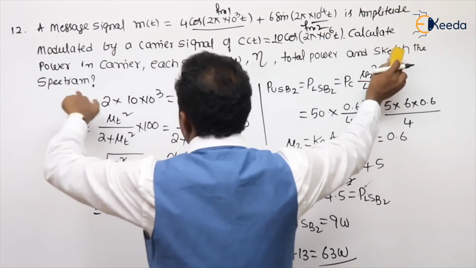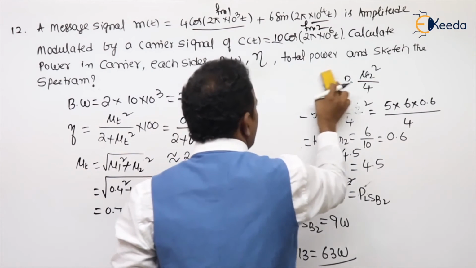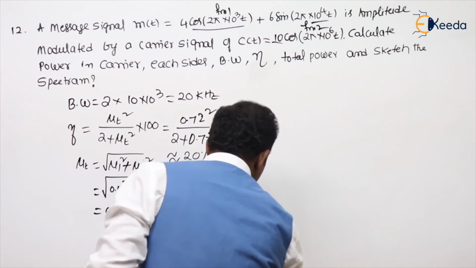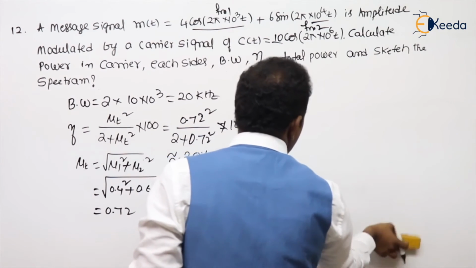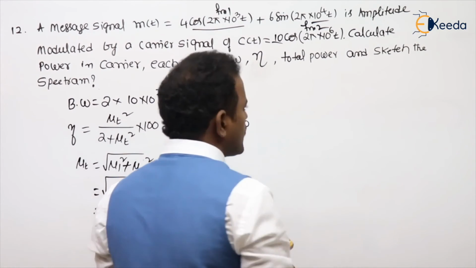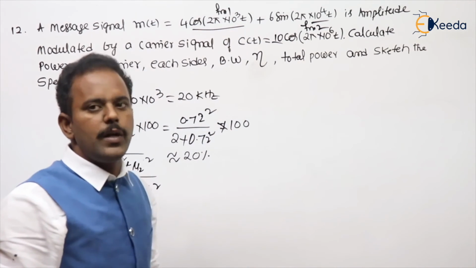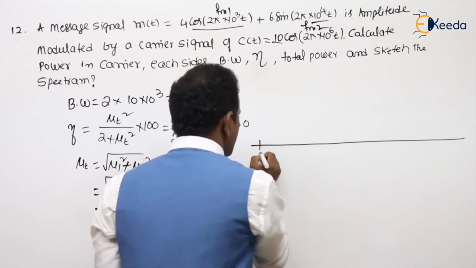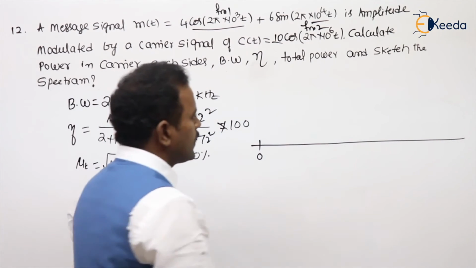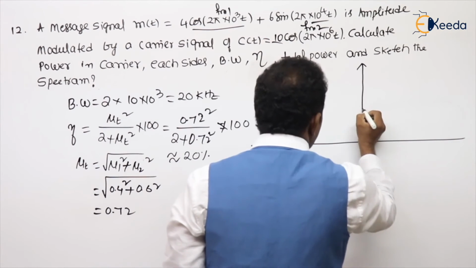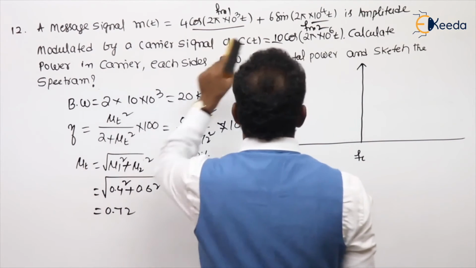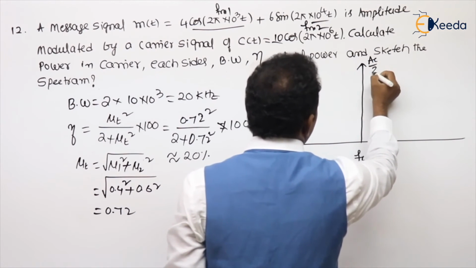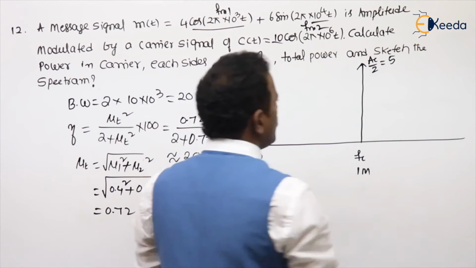Next, what is asked? Sketch the spectrum. Try to recall the multi-tone spectrum, multi-tone AM. In multi-tone AM, how many frequency components will be there? One corresponding to carrier, one corresponding to FM1, another corresponding to FM2. I am writing only on the positive side because many frequency components are there. The same will be on the negative side. The first component is the carrier frequency component existing at FC. What is the FC value? 10 power 6 means 1 mega. What is its strength? AC by 2. AC given 10, so 10 by 2, 5.